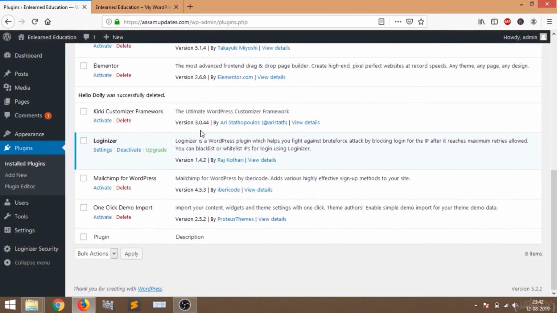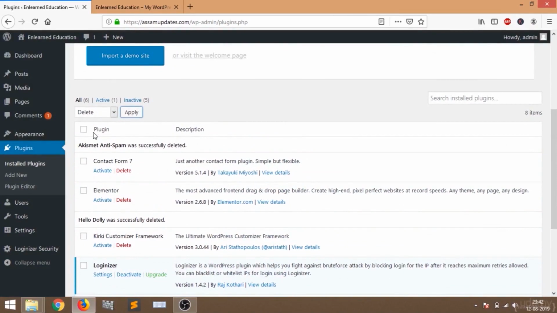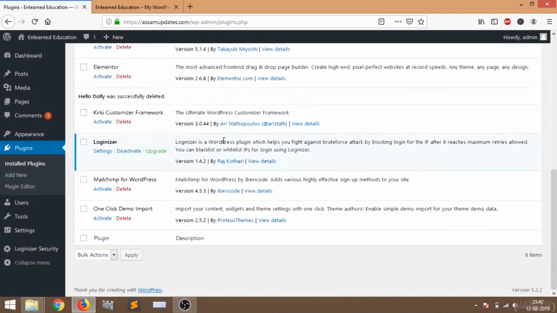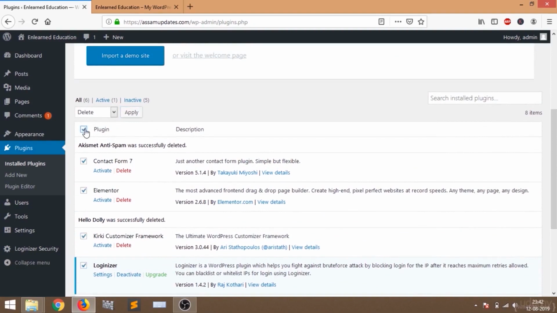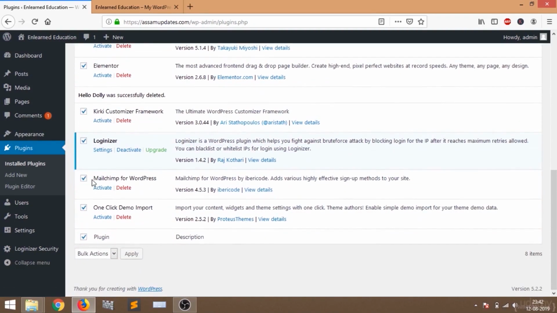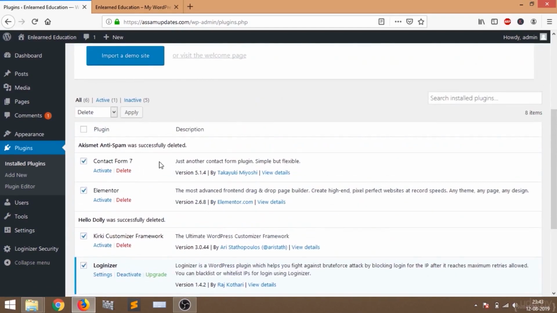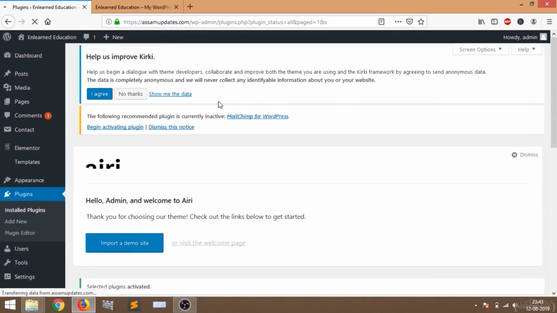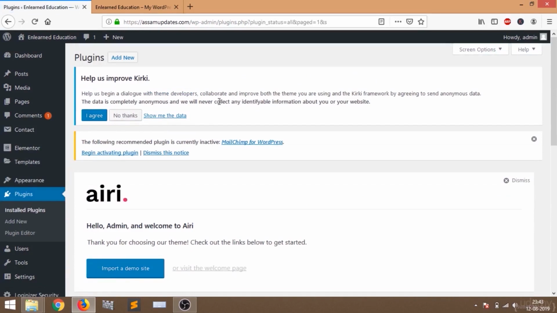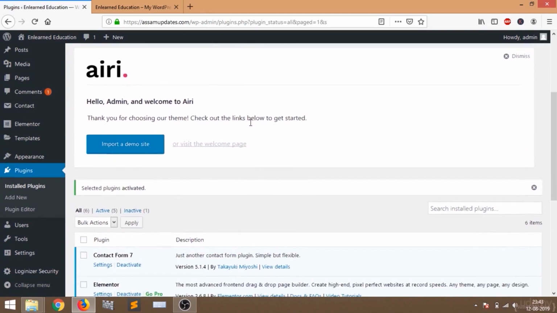So we have deleted these two plugins, and now we are going to activate all the plugins. I'm going to select all. You can also untick the Mailchimp for WordPress plugin, we can activate it later. I'm going to select all the other plugins, select the activate option and click on apply. So now our plugins are activated on our website.